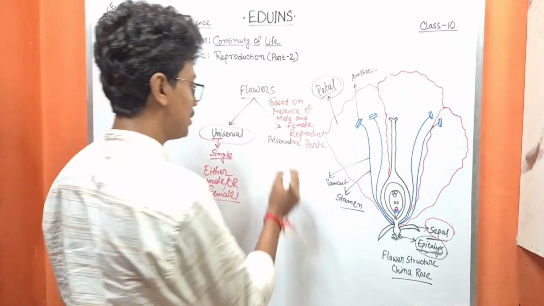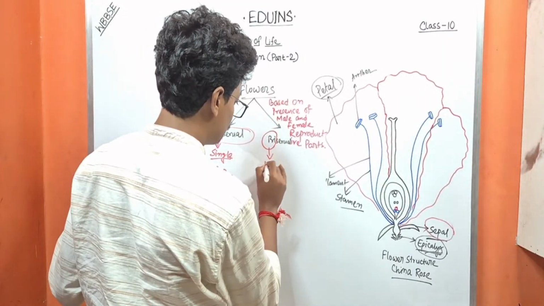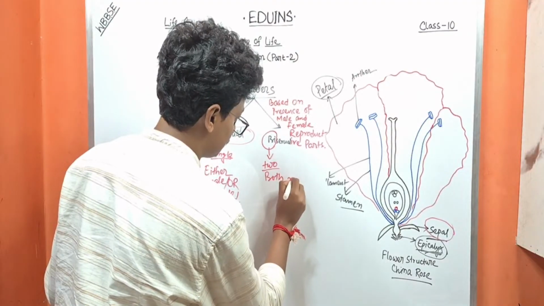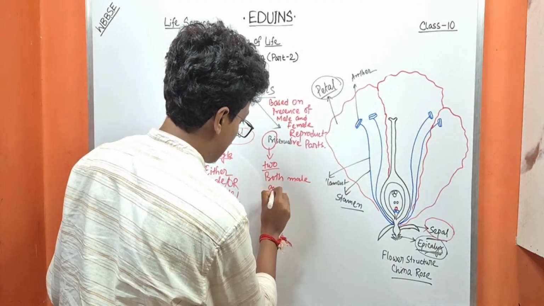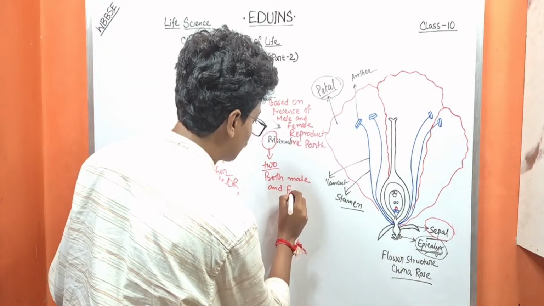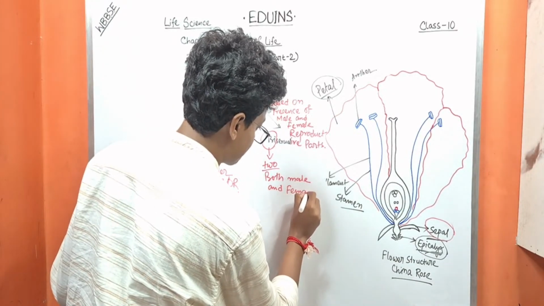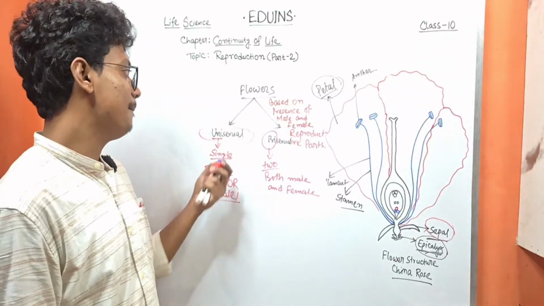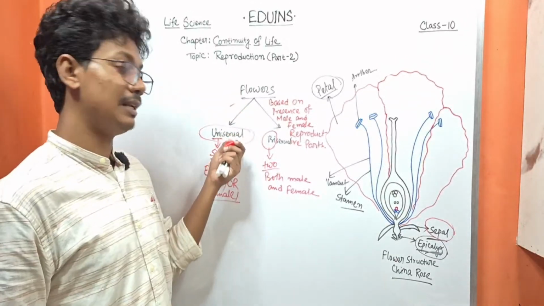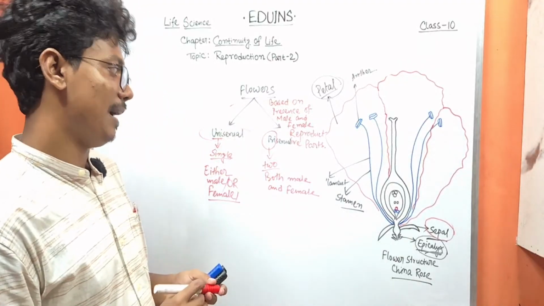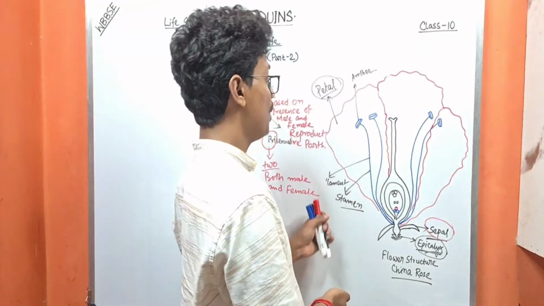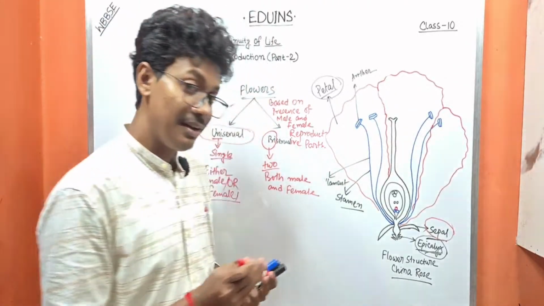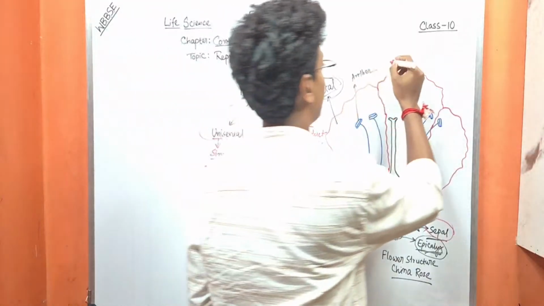But in the case of bisexual, bi means two, that is both male and female reproductive parts are present. So this is the basic type of flowers, that is unisexual and bisexual. The question may come in your exam, this diagram is very important.